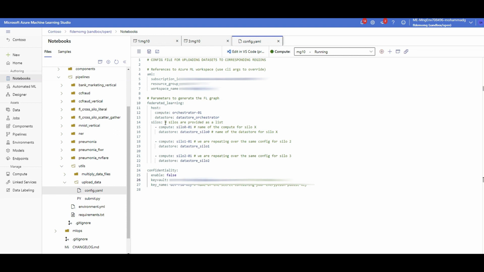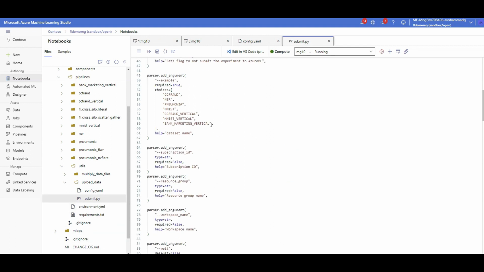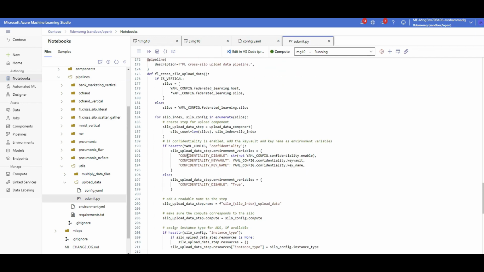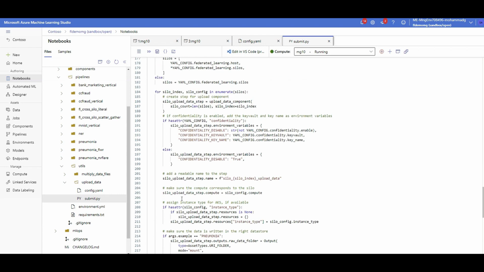If you didn't change any other default values with your infrastructure code pipeline, the rest should be the same. The names of the silo computes are going to be the same as the ones I just created, so I'm not going to change them, and there's no need to change them. Then click on save. After that, you need to run this submit.py. What this code is going to do is simply call some helper functions and download the dataset needed inside each blob storage in a silo using the silo computes. Okay, so there you go.